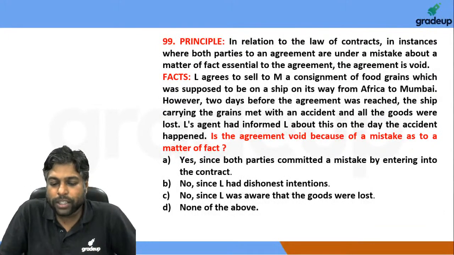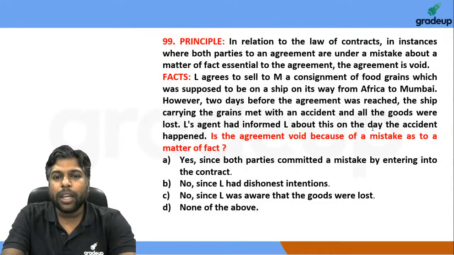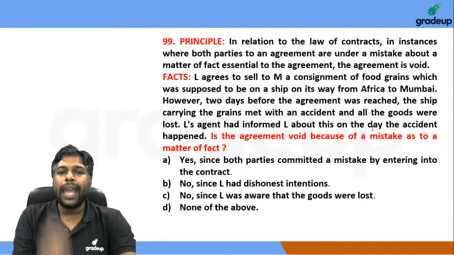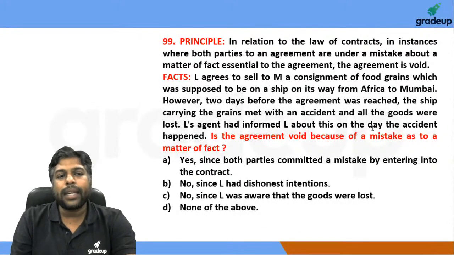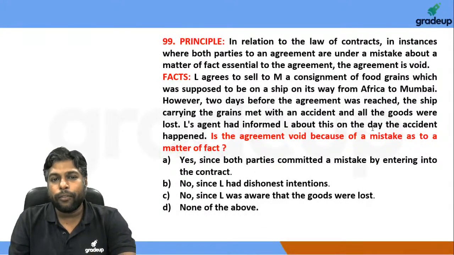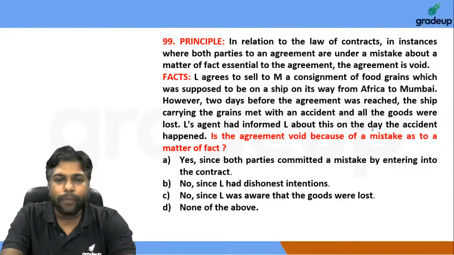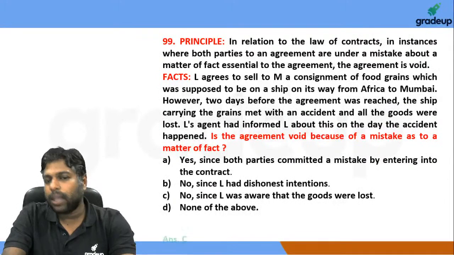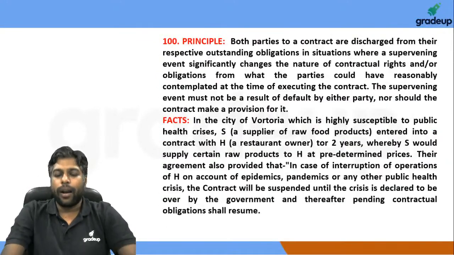If you just go through the question, both parties का mistake नहीं था, because in this case L is a person who was already informed, right? L is a person who was already informed by his own assistant and so on, and therefore in this case we would think the answer must be option C, since L was already aware.